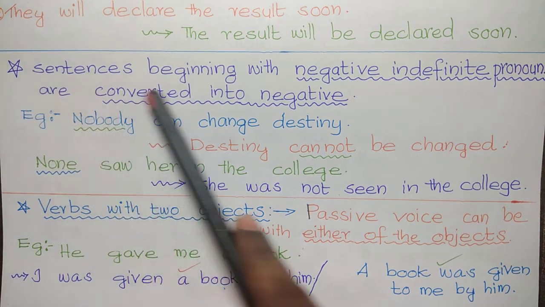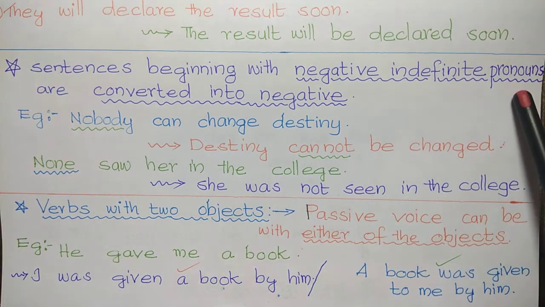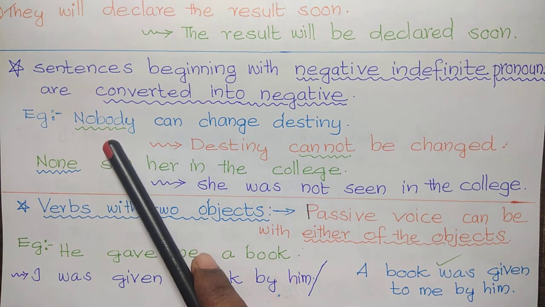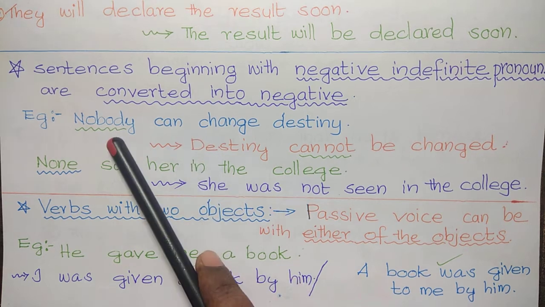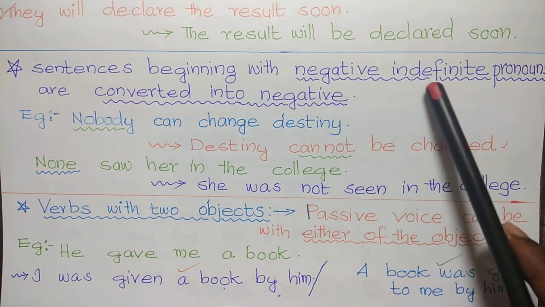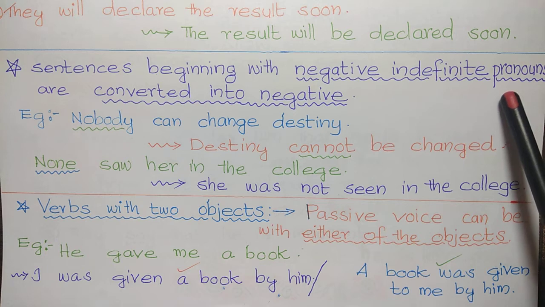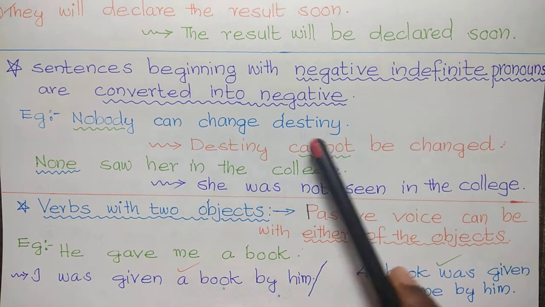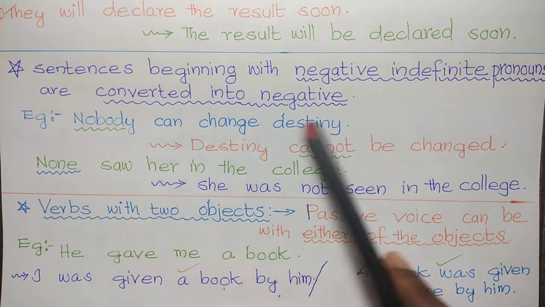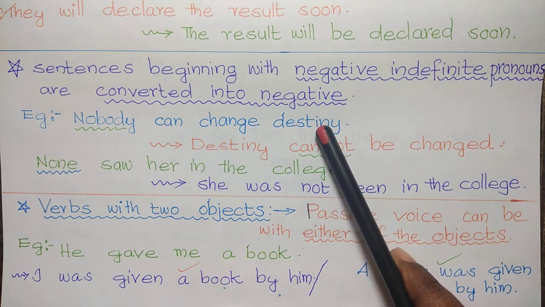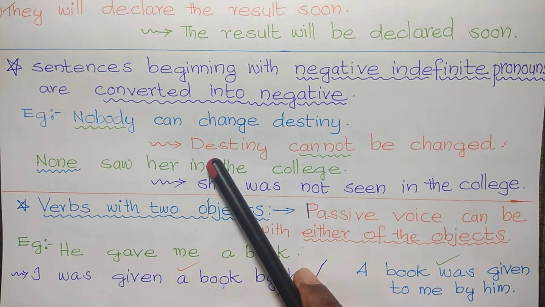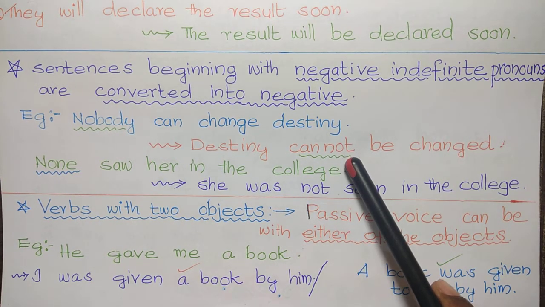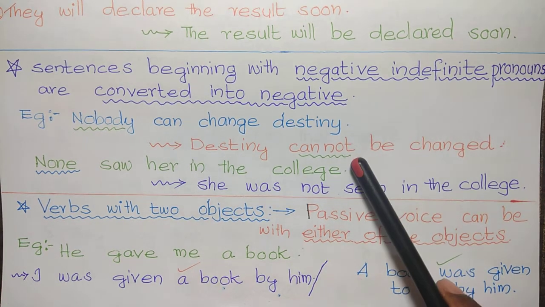Next, sentences beginning with negative indefinite pronouns are converted into negative. See the example, nobody can change destiny. Here, "nobody" is a negative indefinite pronoun. So the sentence is converted into a negative when we change it to passive. Nobody can change destiny is the active form. After conversion to passive, destiny cannot be changed. "Cannot" is negative.